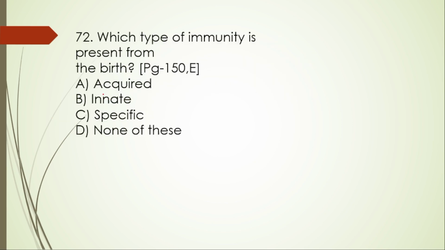72. Which type of immunity is present from birth? Acquired, innate, specific, none of this. That is innate. Innate immunity is the defense system you were born with. It provides non-specific immediate response to the pathogens. Acquired immunity, that is adaptive, is developed throughout your life. Next,